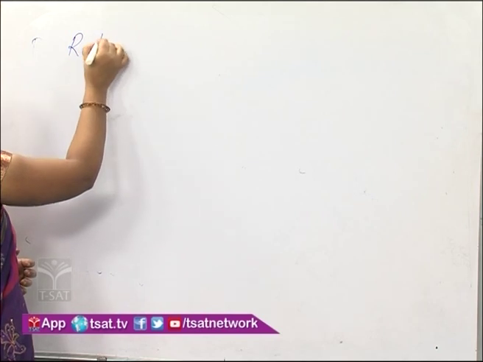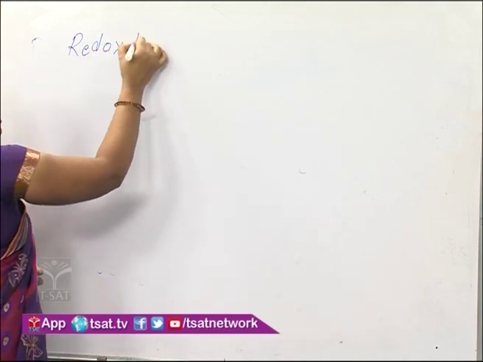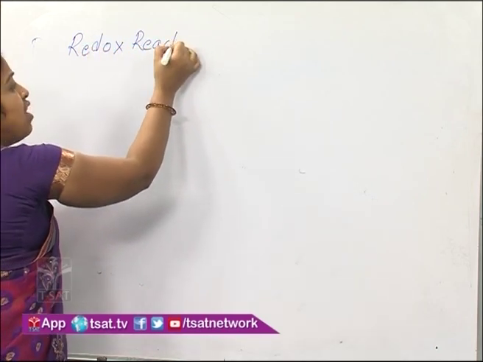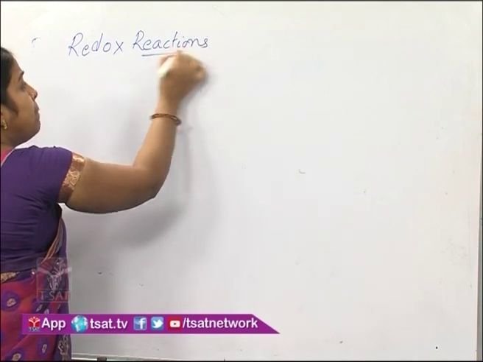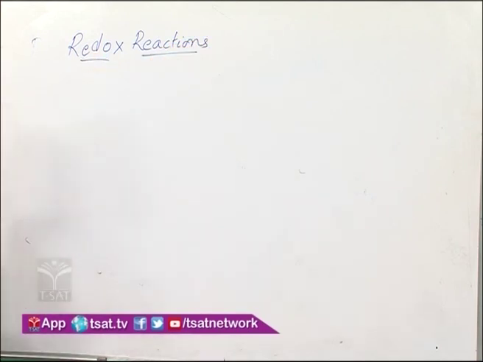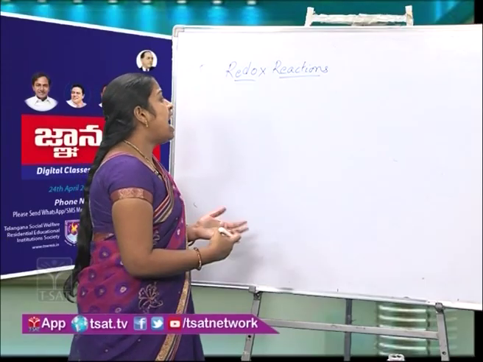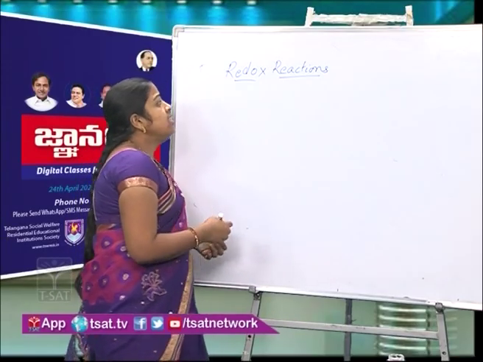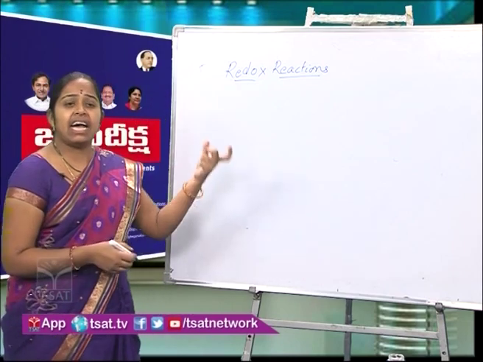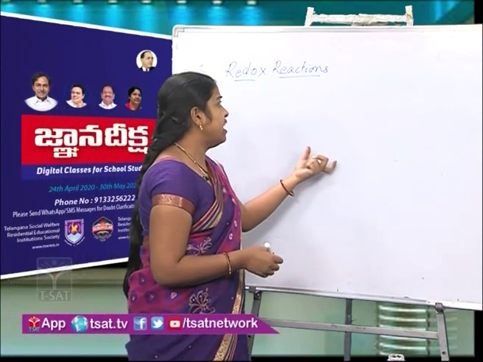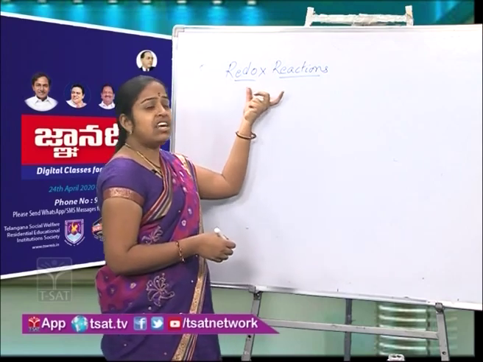Redox reactions are the reactions in which there is a transfer of electrons between the participating reactants. Here there is transfer of electrons from one reactant to the other, and also reduction and oxidation are occurring in the same reaction, so they are called redox reactions.